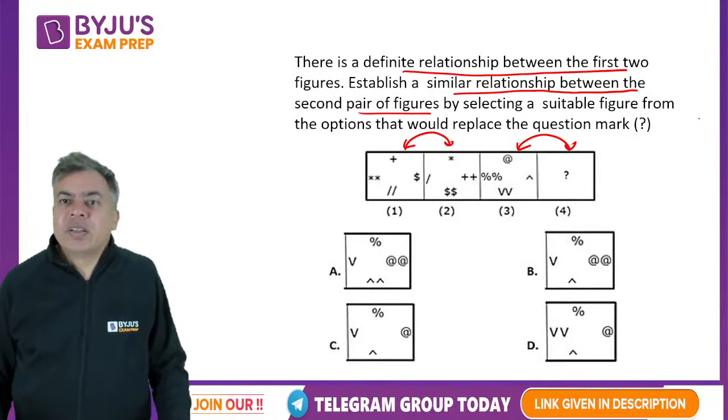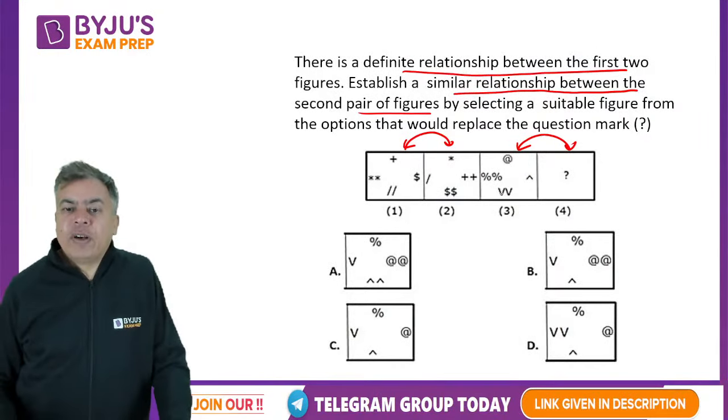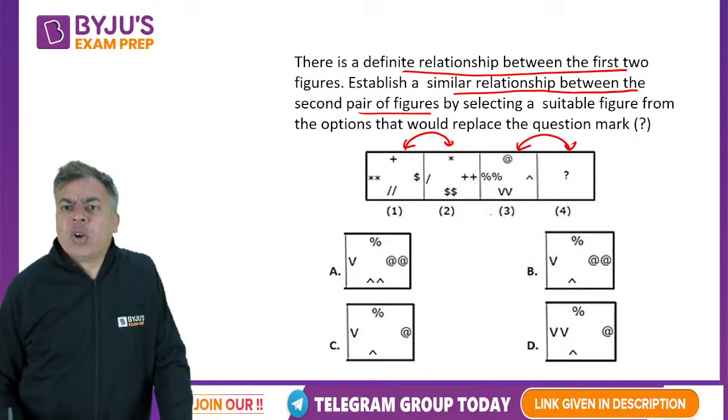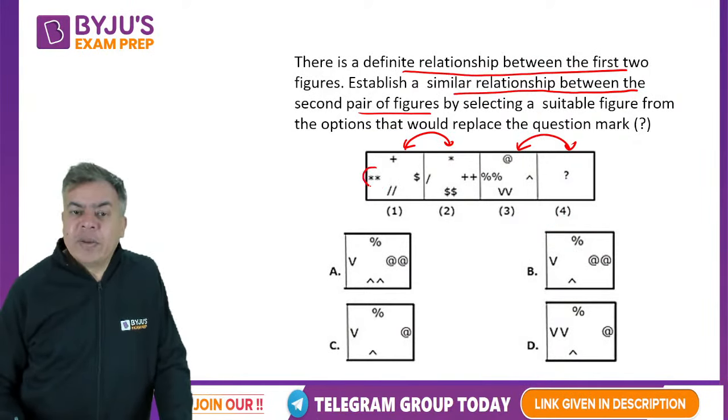First and second must have the same relation that you will have in third and fourth. So if I go by this, here there will be 2 asterisks, 2 stars. So here there is 1 star. So here there is 2 percent.